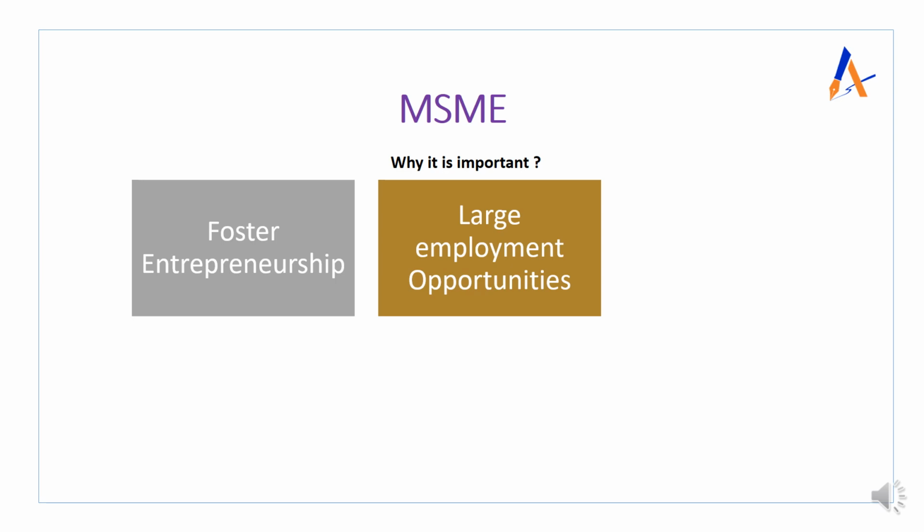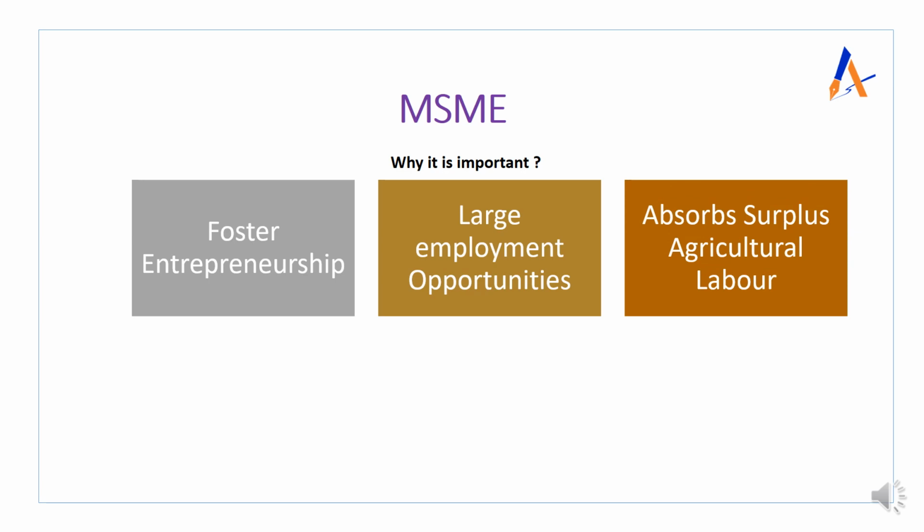So this is the importance of it. Next is related to absorbing surplus agriculture labor. MSMEs have the capacity to absorb surplus agriculture labor. Thus, they are helping to reduce the problem of disguised unemployment in rural areas. So this is very important, because of the disguised unemployment which is happening in the rural areas.